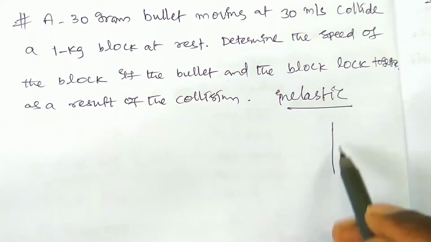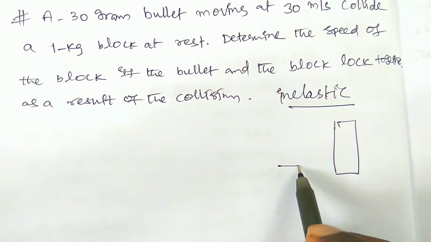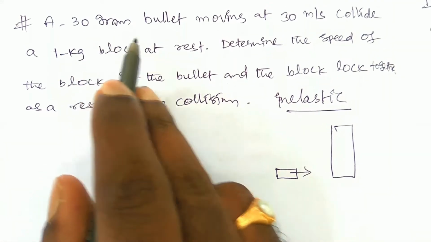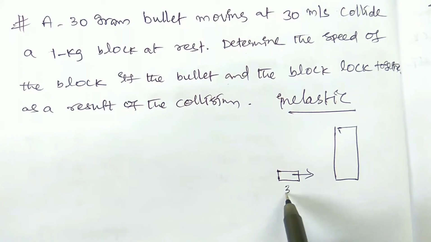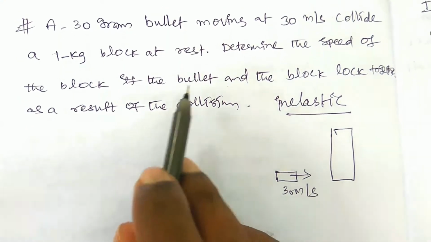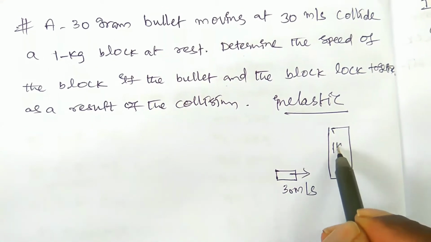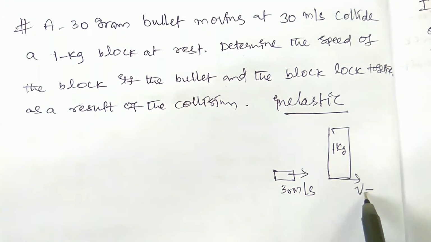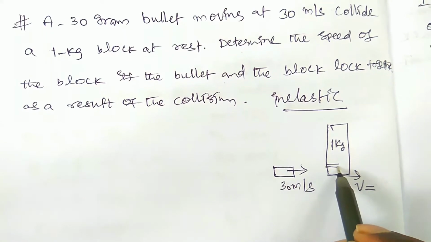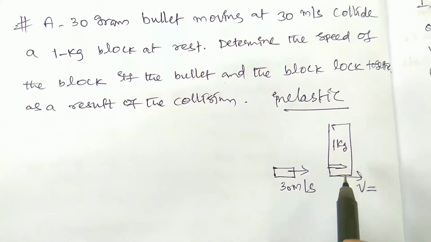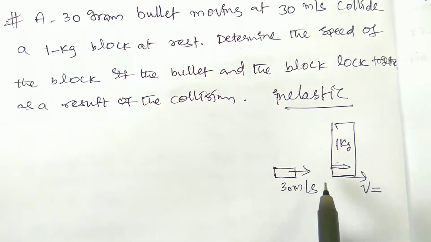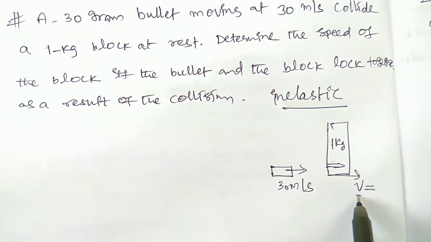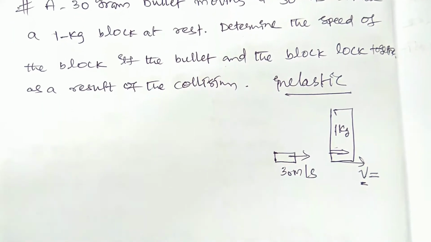So this is the target and this is the bullet, right? The bullet is moving with 30 meter per second and collides with the 1 kg block, and we have to find the velocity of the block. After the collision the bullet is inside the block, it penetrates into the block. So then they have a common velocity v. So here we have to write inelastic collision.